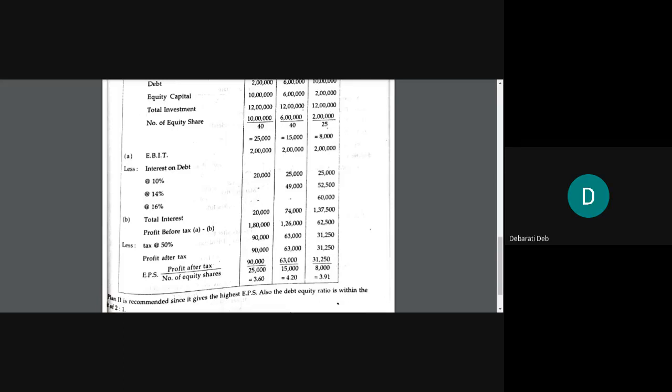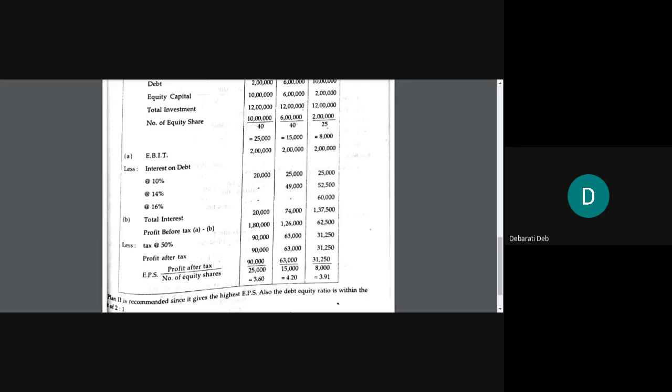Out of 10 lakh, you have taken 6,25,000. So how much more do you need? 3,75,000. This much you will have to take at 16%.